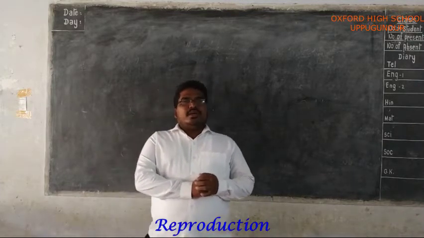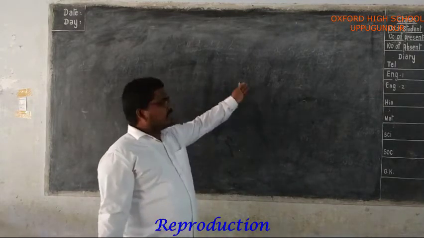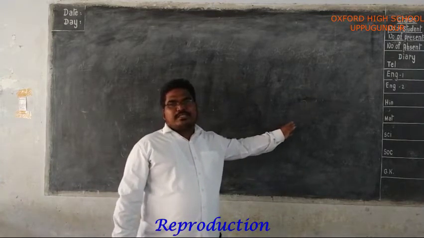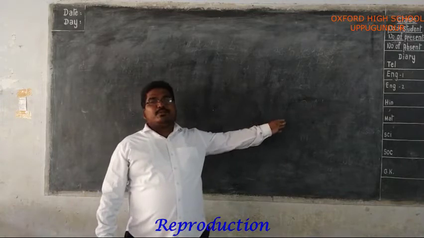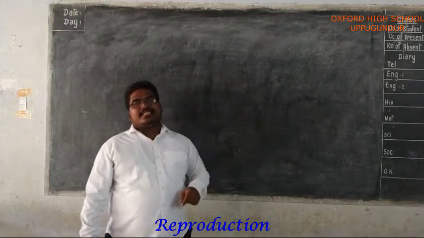Dear students, up to now we discussed different types of life process. In the first lesson we discussed nutrition. Second one respiration. Third one transportation. Fourth one excretion. After that coordination, the linking system.